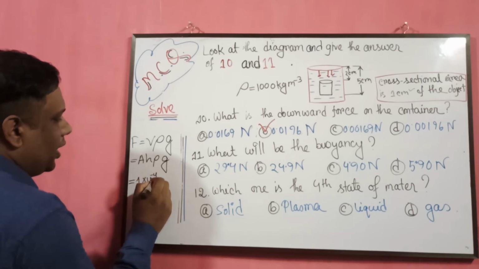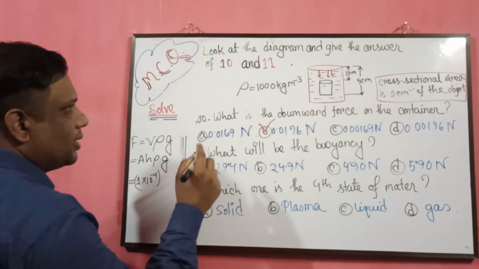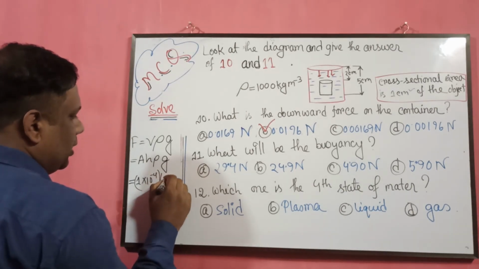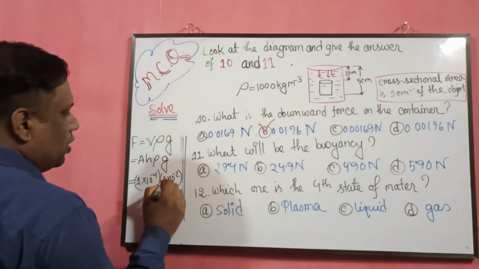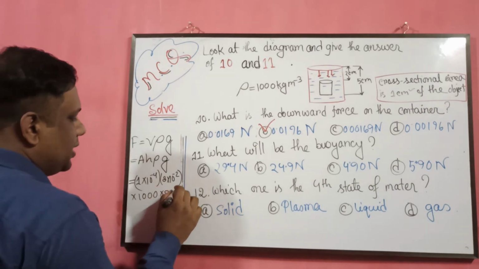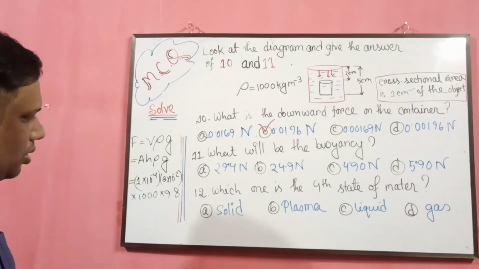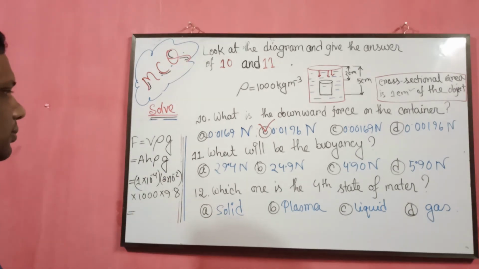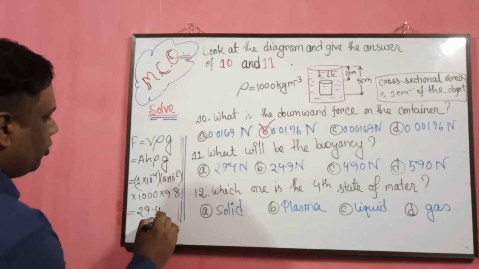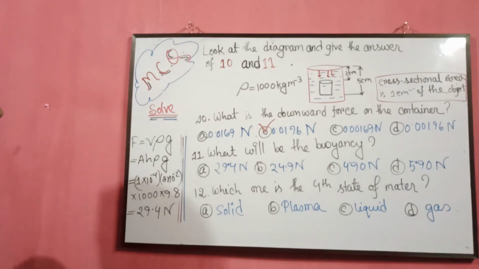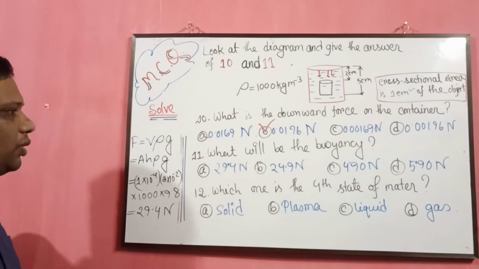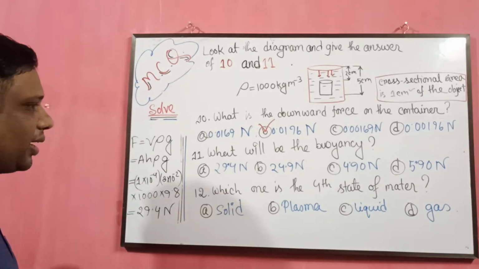Now we are putting the values. 1 into 10 to the power minus 4 in meter scale. H is 5 minus 2, which is 3 into 10 to the power minus 2. Rho is 1000 kg per meter cube, and g is 9.8 meter per second square. The answer is 29.4 Newton. Okay, so the answer is 29.4 Newton, and we are marking it.